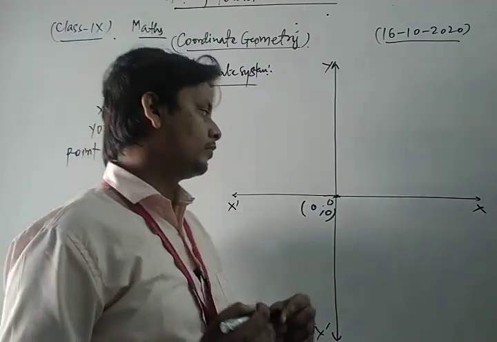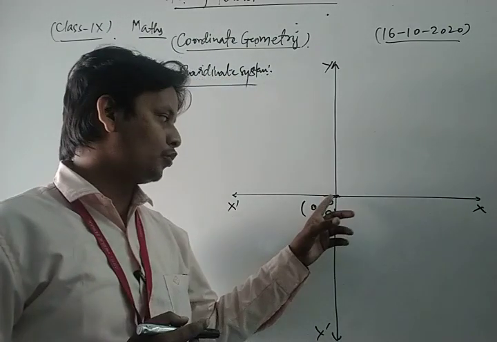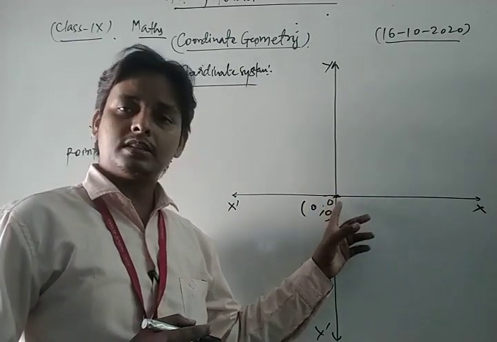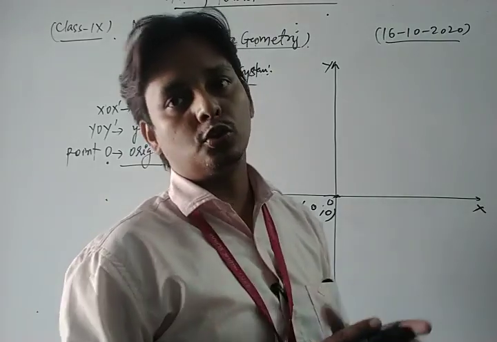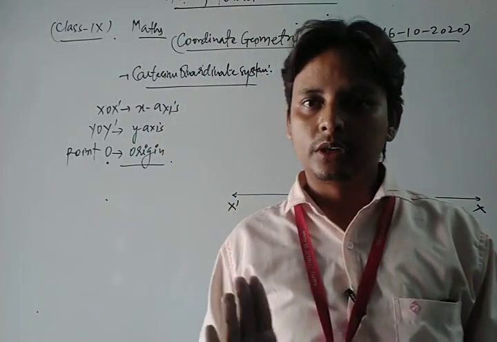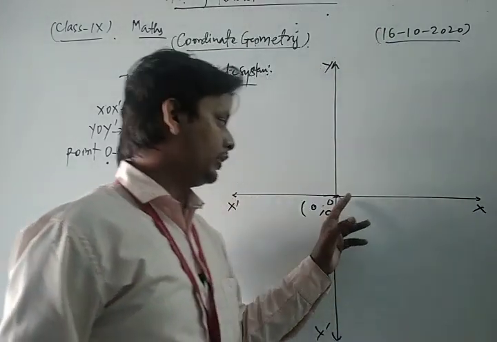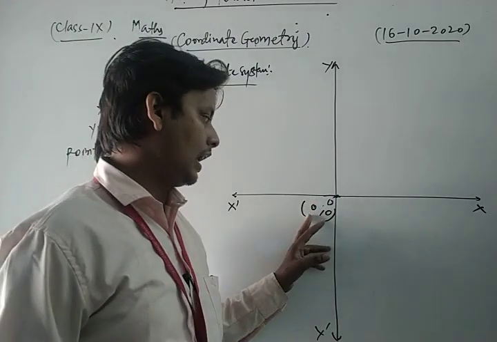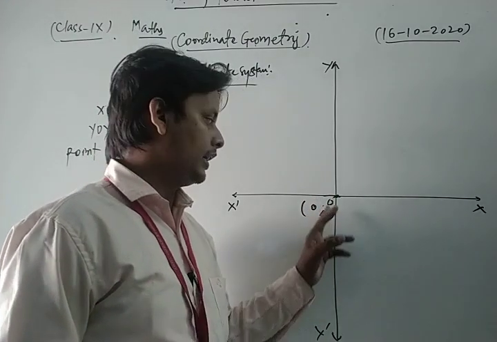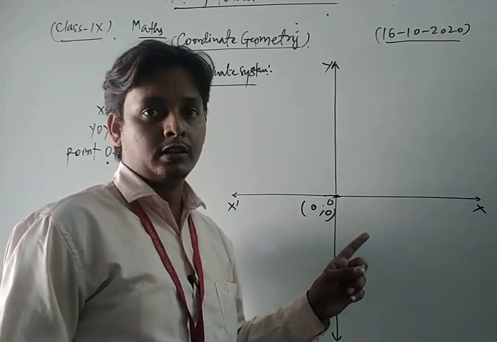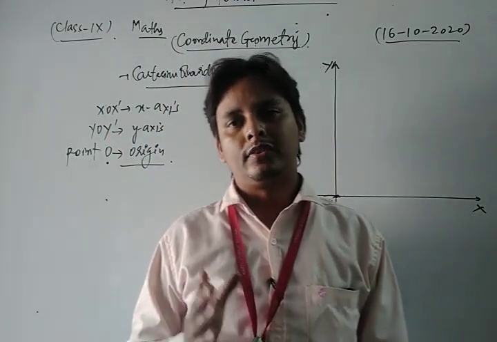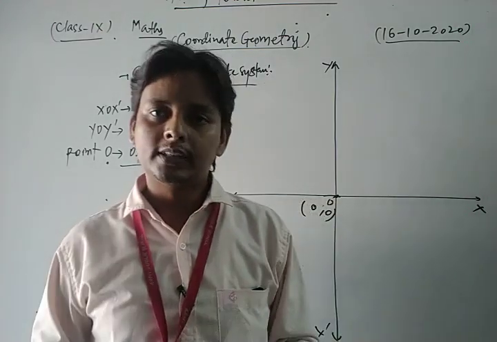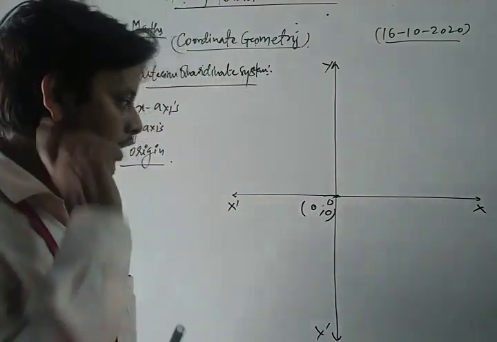It means that at point O, the abscissa as well as the ordinate are both equal to 0. The origin is the point of intersection of the x-axis and y-axis. Is that clear, dear students?